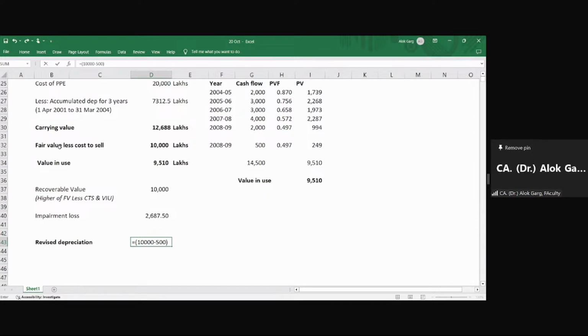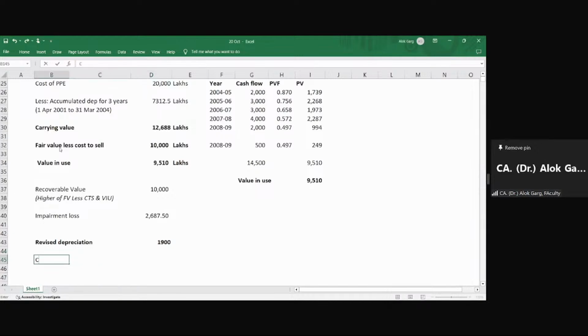Have you forgotten the basic concept? 10,000 minus 500 divided by 5. 1,900 is your revised depreciation, not 10,000 divided by 5. Sorry, 9,500 divided by 5.